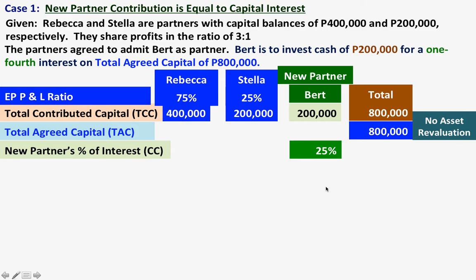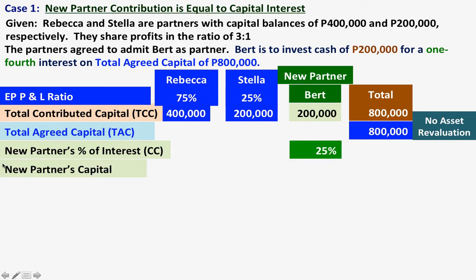Okay? So in this case, it is giving us an idea that the capital structure will not be based on the capital balances, but based on the agreed ratio, since Bert is already given an agreed ratio of 25%. Okay? That is his share.